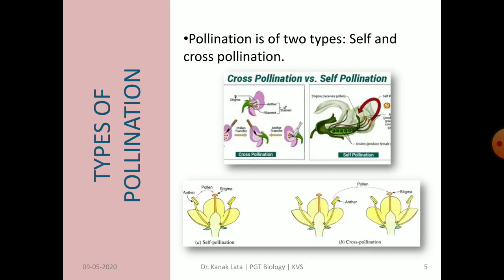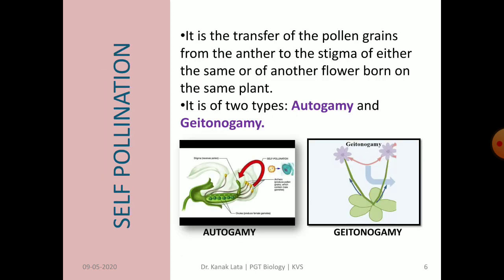Now it is about types of pollination. Pollination is of two types, that is self-pollination and cross-pollination. Observe the given figure and make an analysis of it: what is the difference between self and cross-pollination? Can you find any differences? Okay, let us see. In self-pollination, the pollen grains are transferred from anther to stigma of the same flower or another flower of the same plant.